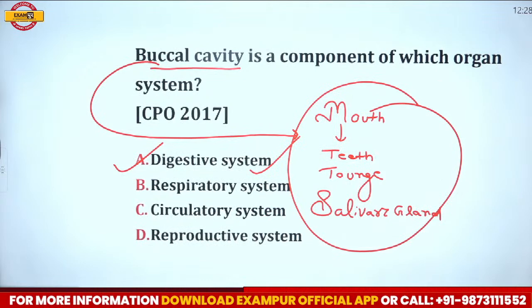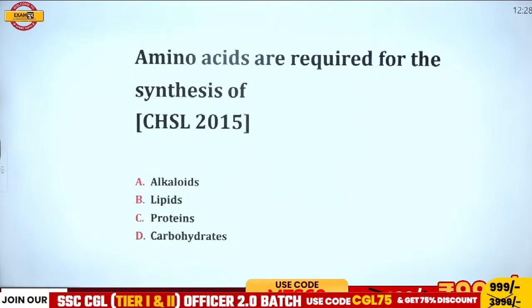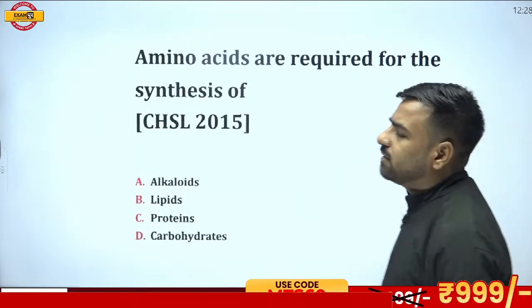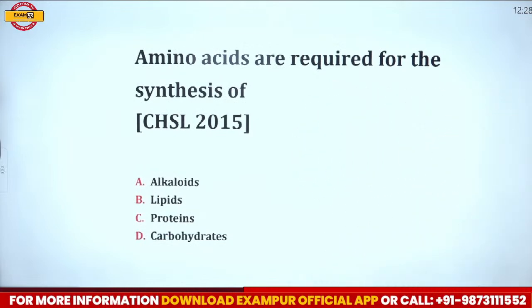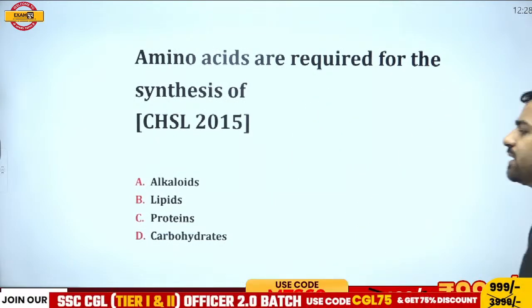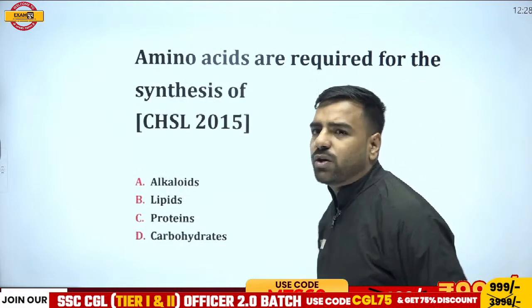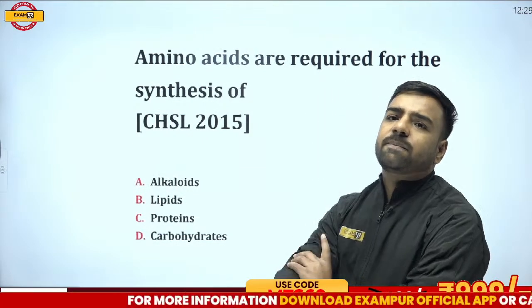Okay. Next, amino acids are required for the synthesis of dash. Now this is from CHSL. What do you think? Amino acids are required for the synthesis of dash. So is it alkaloids, is it lipids, is it proteins, or is it carbohydrates? What is going to be the correct answer?